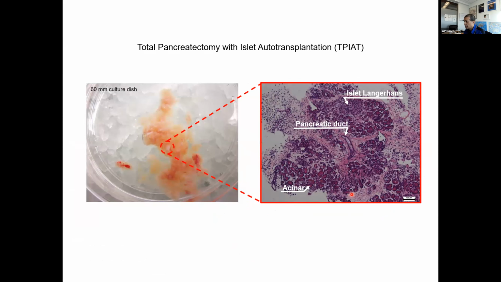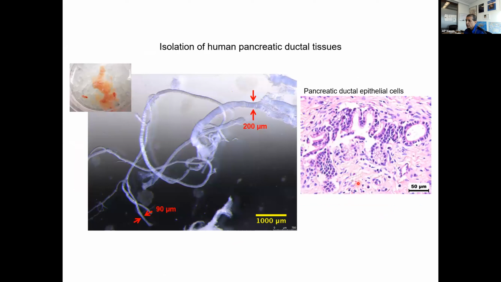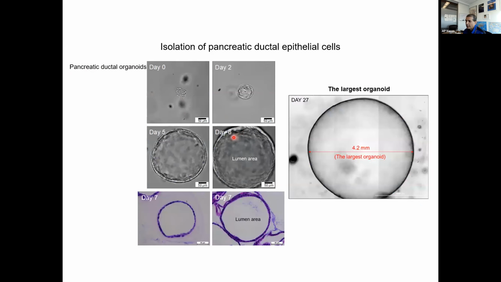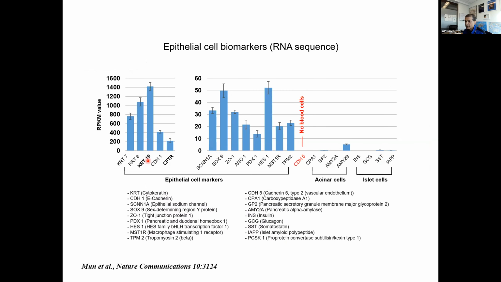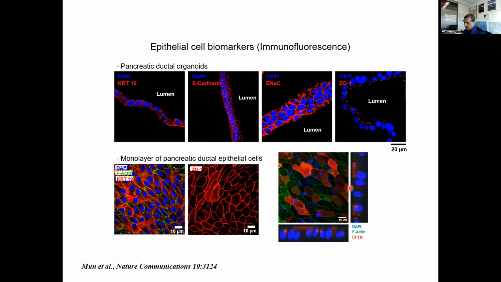And I'll not go into the details about this, but the point I want to make is the pellet has the acinar ductal cells and the islets. And what Kushik had the ability to do was surgically isolate these ducts, very beautifully isolate them. And from these ducts, we were able to isolate these ductal organoids. And the first thing we did was RNA-seq experiments to show that these were indeed highly purified components, and they were devoid of any blood cells or acinar cells or islets. And importantly, they had all the epithelial biomarkers using immunofluorescence as well. But of point of interest is CFTR showed beautiful apical staining.